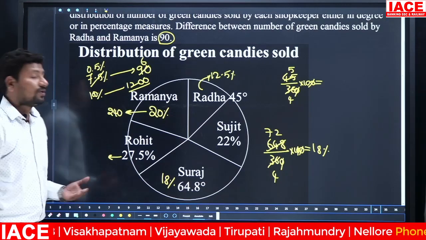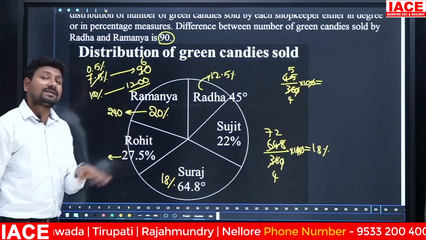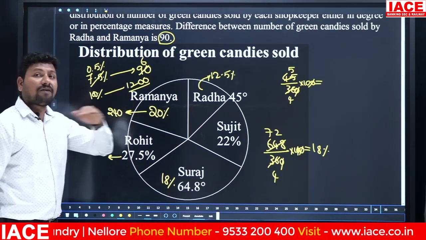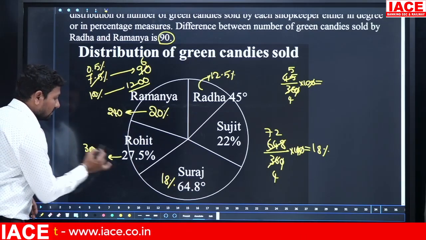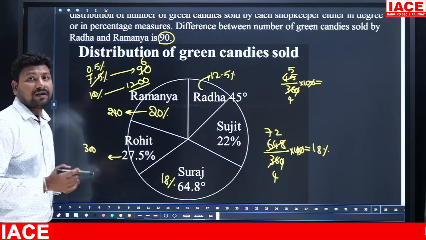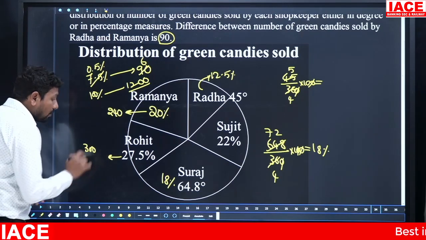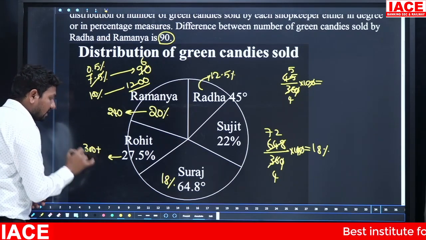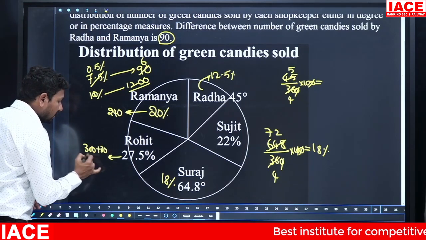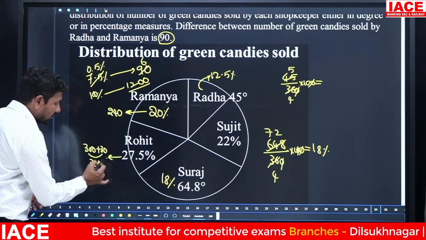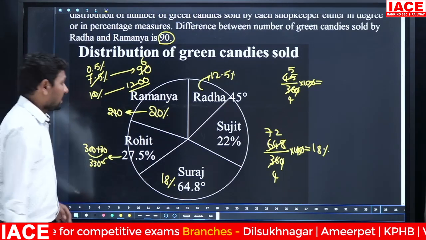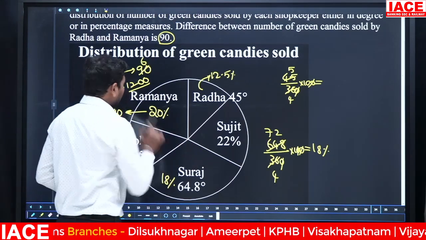And 27.5% is required. How to calculate 27.5%? First take 25%. In 1200 half value is 600, 600 half value is 300. This is till now just 25%, but I need 2.5%. 25% is 300, means 2.5% is 30. The total value is 330. 27.5% is equal to 330.